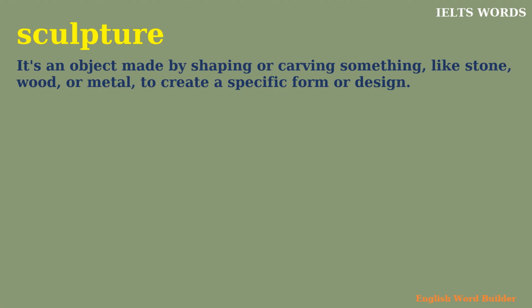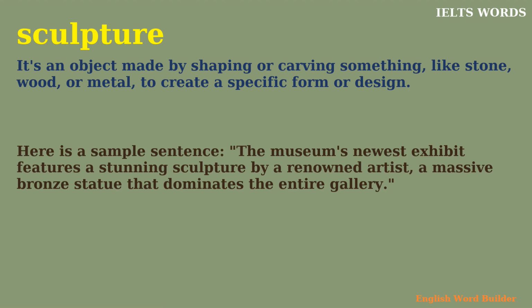Sculpture. It's an object made by shaping or carving something, like stone, wood, or metal, to create a specific form or design. Here is a sample sentence. The museum's newest exhibit features a stunning sculpture by a renowned artist, a massive bronze statue that dominates the entire gallery.